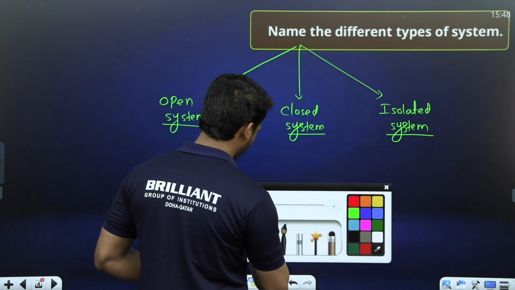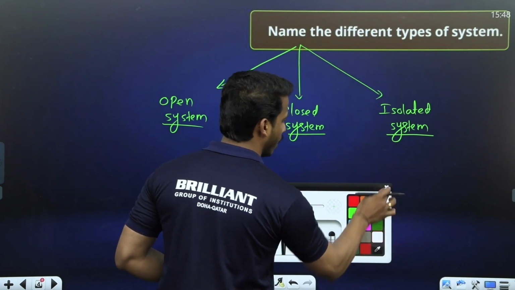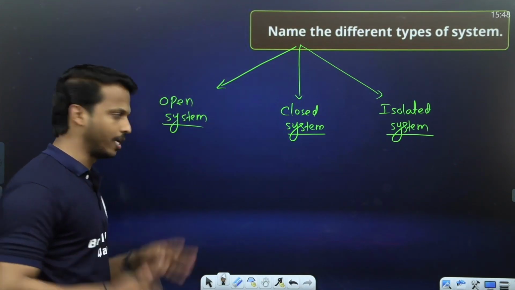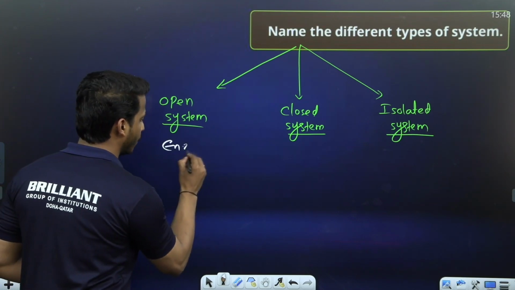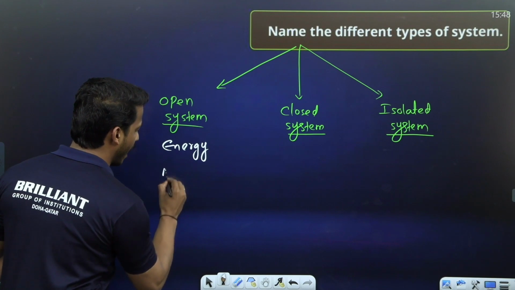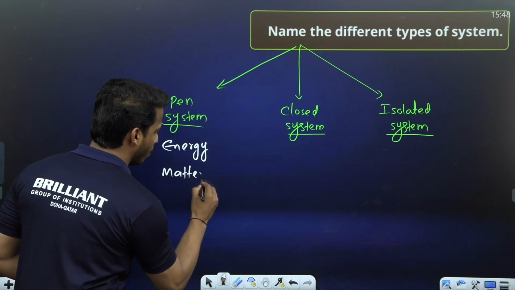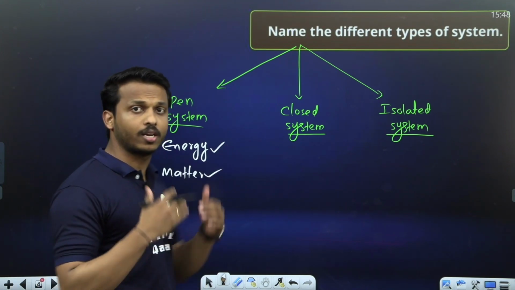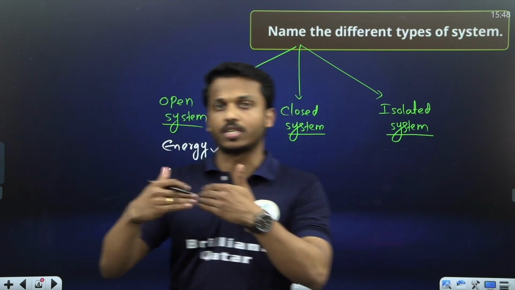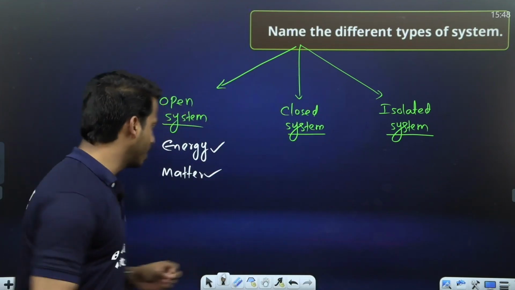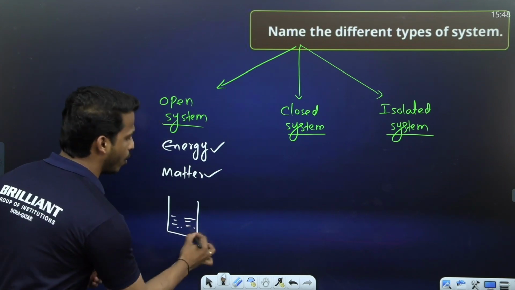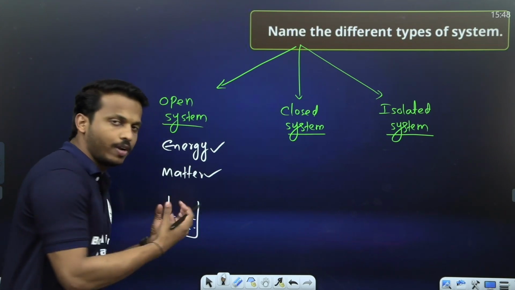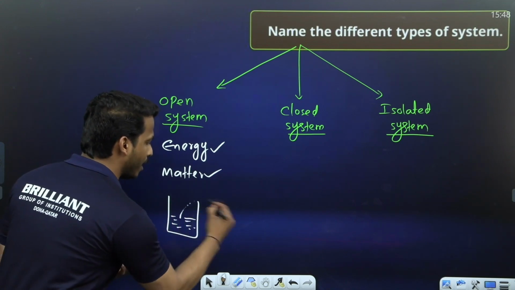Dear all, what is meant by an open system? You know very well, in an open system, the exchange of both energy and matter takes place from system to surrounding. If you consider an open cup with hot water, after some time it may get cool.